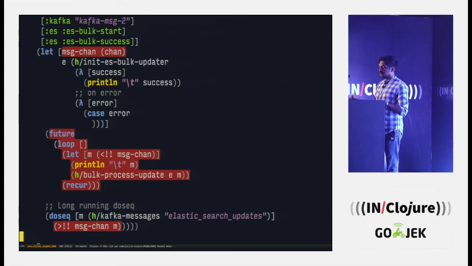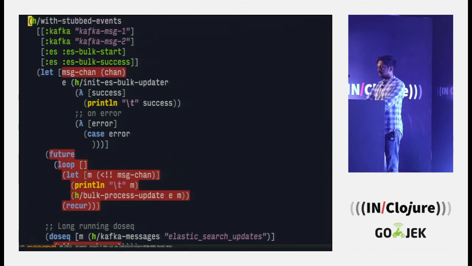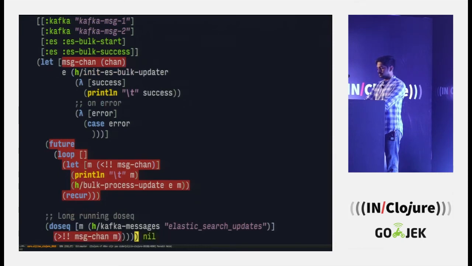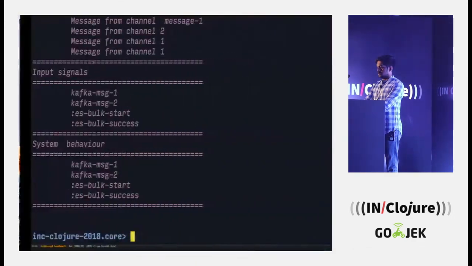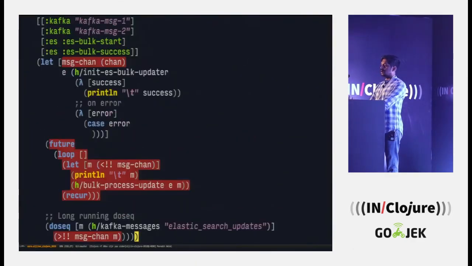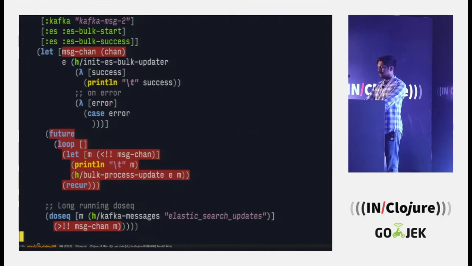So you can use it in any process for that matter. This is great, but this is not solving anything. This is just adding an indirection without any help. It's not helping our cause. But let's see if this succeeds for the happy path. We have Kafka message 1 and 2, the bulk process starts and succeeds, great. But this was working anyway in the first place. So how do we improve this design to factor in errors and other states and coinciding Kafka messages?